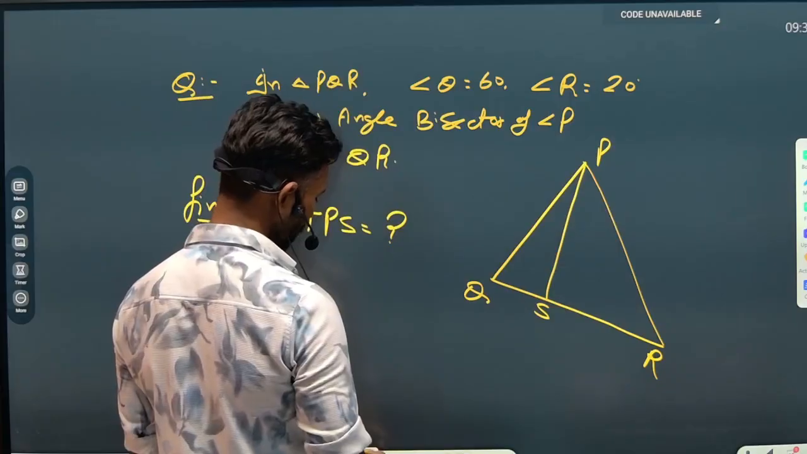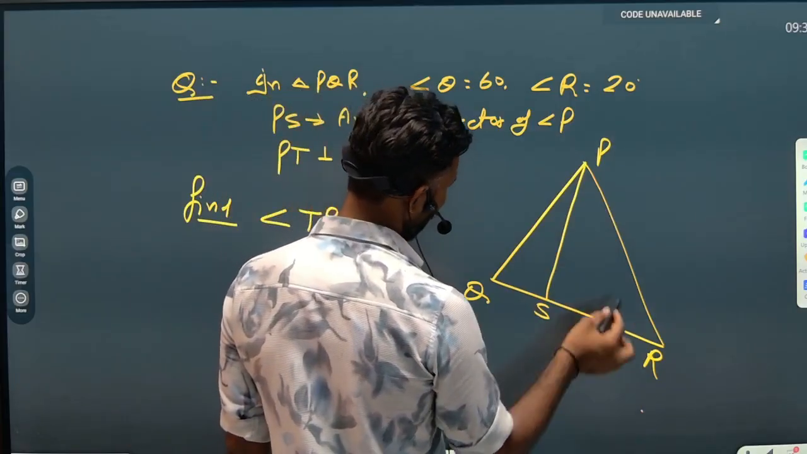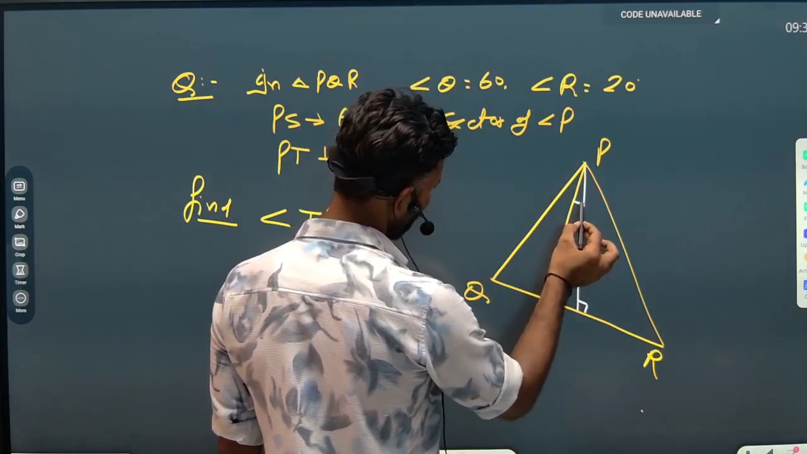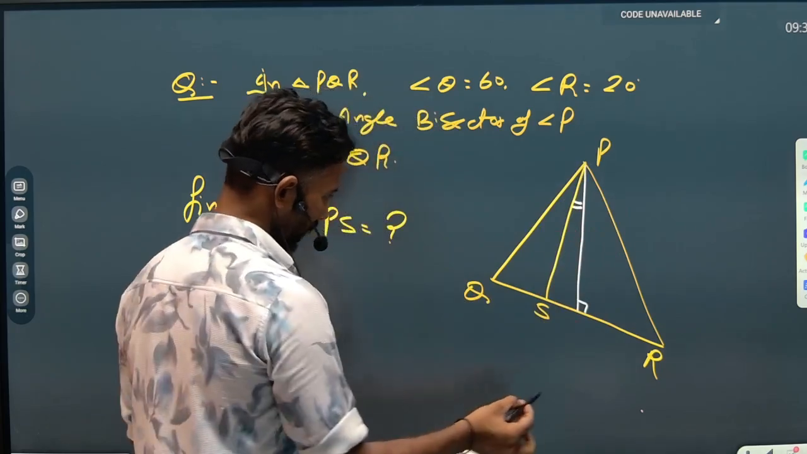Now it is mentioned that PT is perpendicular to QR. So I have dropped PT perpendicular to QR, and we need to calculate angle TPS. This angle we need to calculate, and this is T.